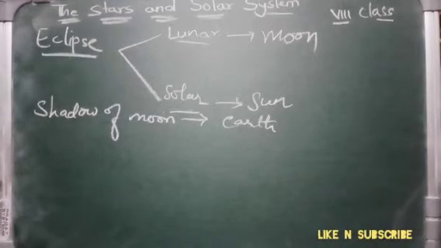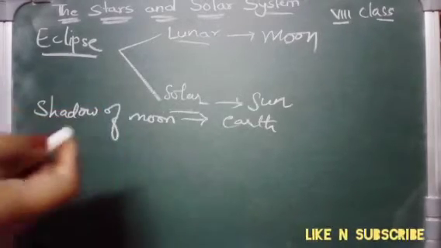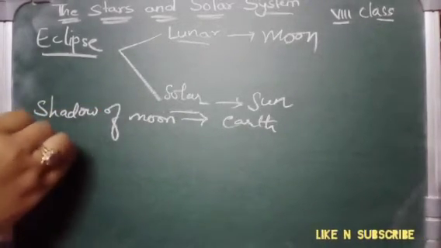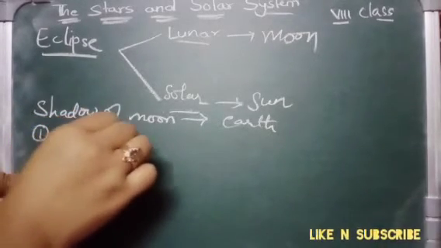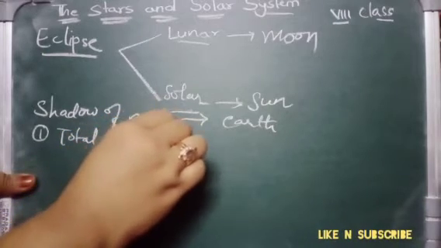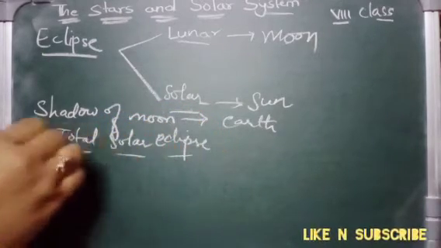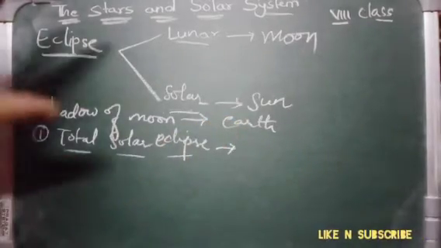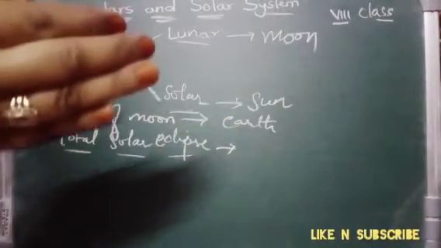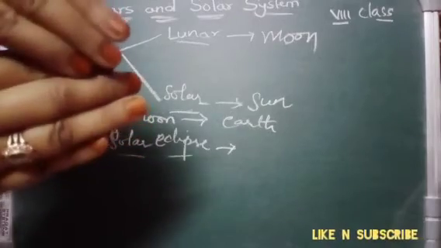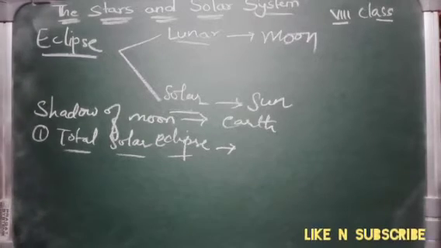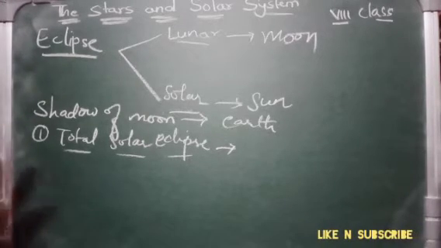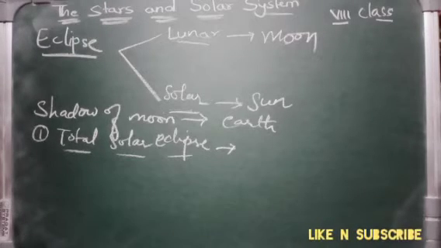Okay, so types of solar eclipse. We have three types of solar eclipse. First one is total solar eclipse. So what is solar eclipse? When the shadow of the moon is falling on the earth, that is called the solar eclipse. A total solar eclipse occurs only when the moon completely covers the sun, as seen from the earth.